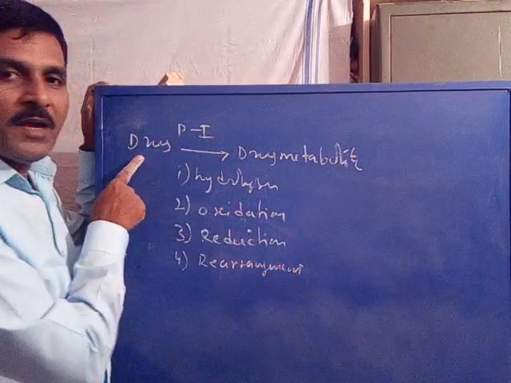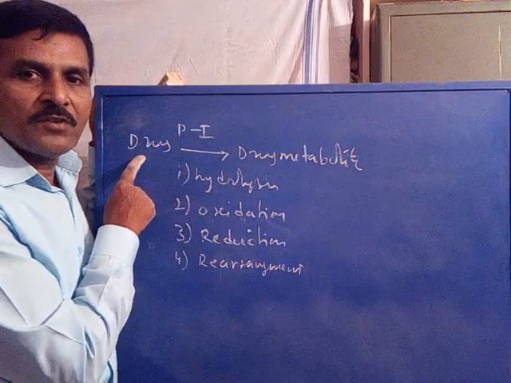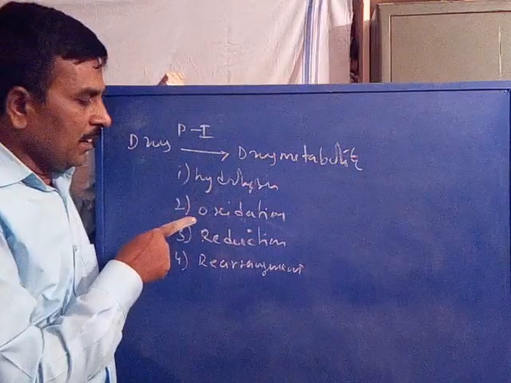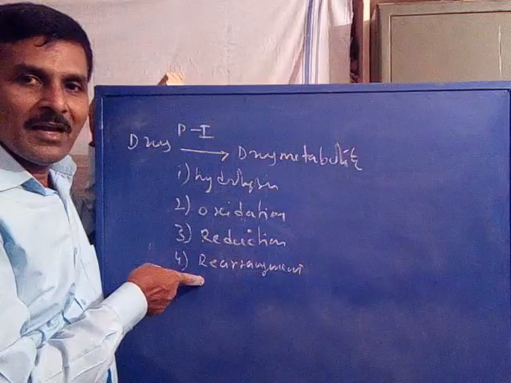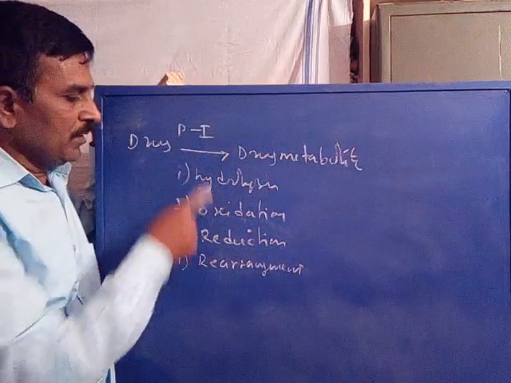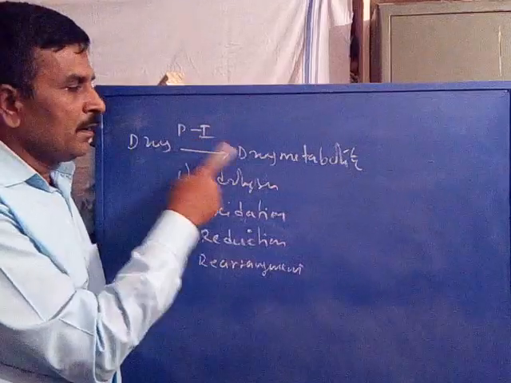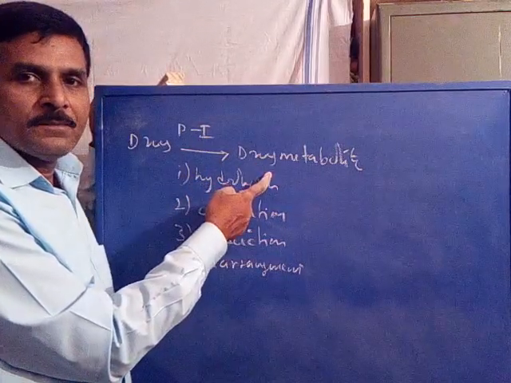So depending upon its nature and its structure, the drug may undergo hydrolysis, or oxidation, or reduction, or rearrangement. These processes are called phase 1 drug metabolism, which transforms a drug structure into a drug metabolite.